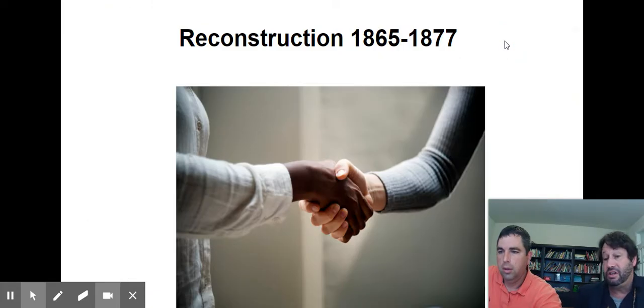Let's move on now to Reconstruction. It started right after the Civil War in 1865, and it ended in 1877 because of what? That date is real important. That's the date when federal soldiers, or troops, left the South and went north, and they were not going to be enforcing those policies anymore.